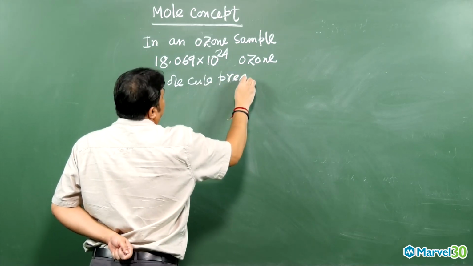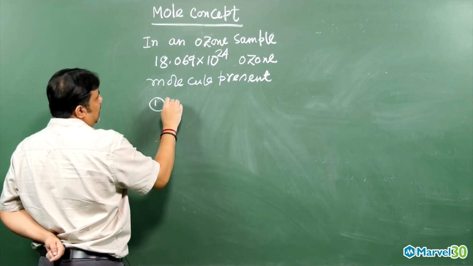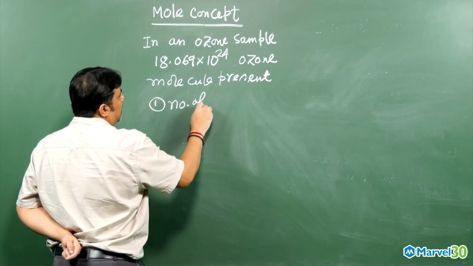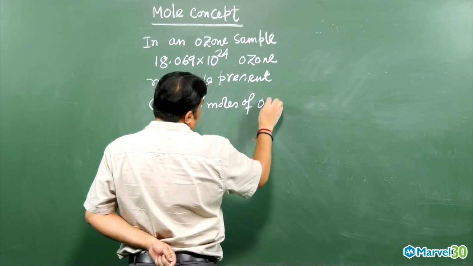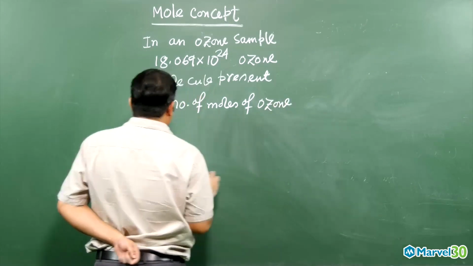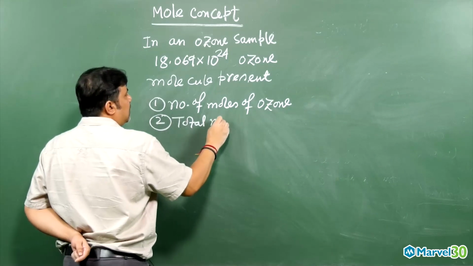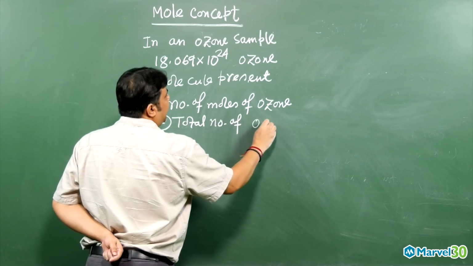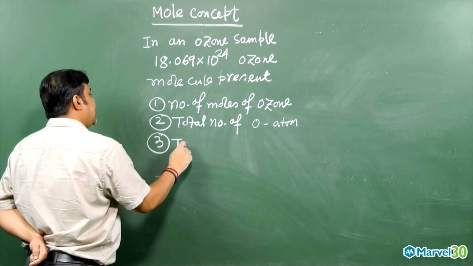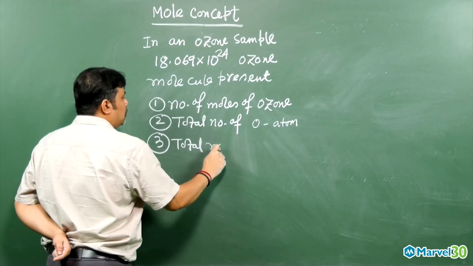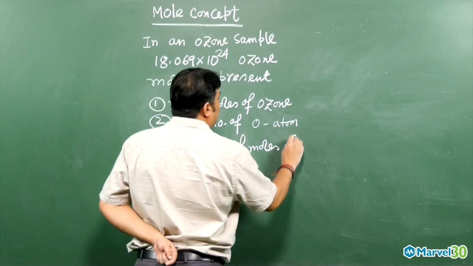And then they are asking 3 questions. First question, the number of moles of ozone, how many are present. Second question, the total number of oxygen atoms. Third question, the total number of moles of oxygen atoms.